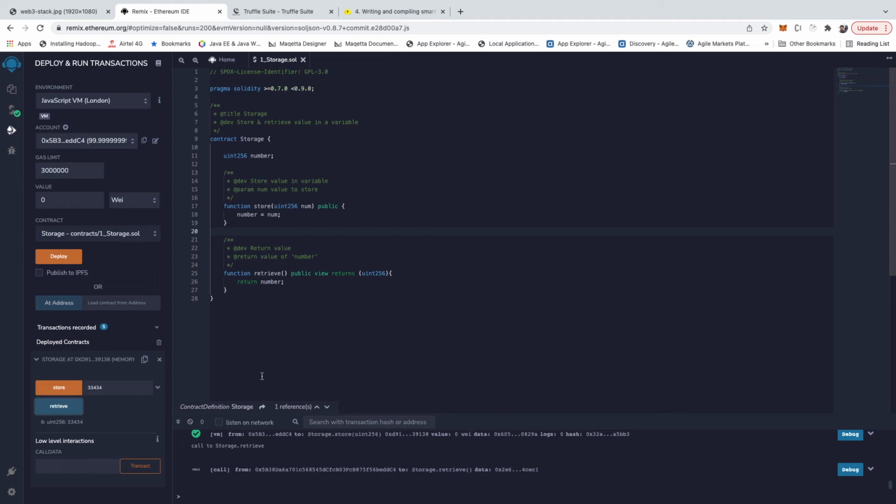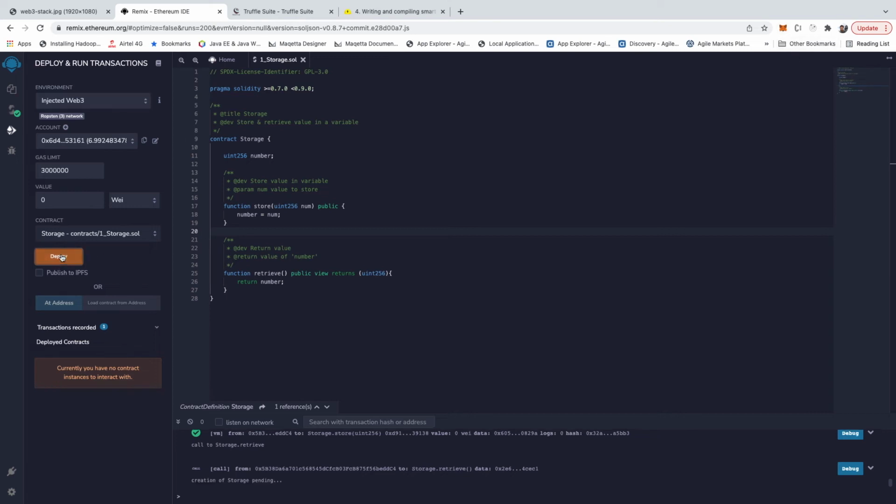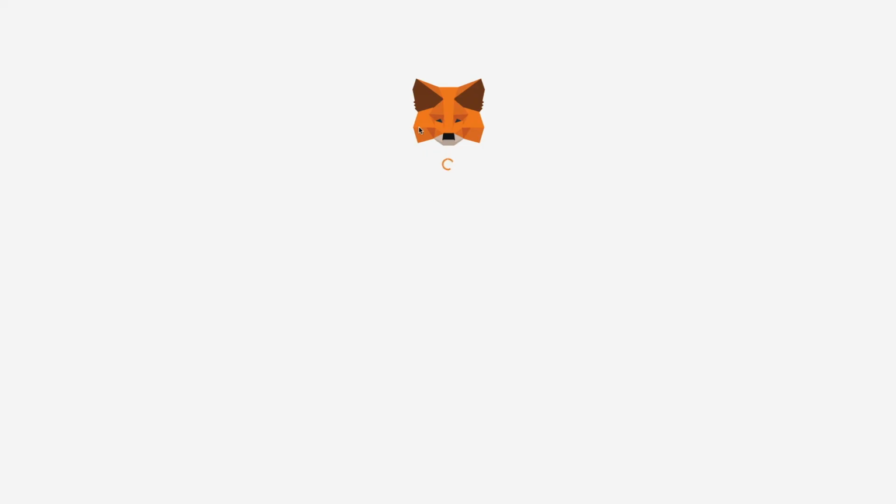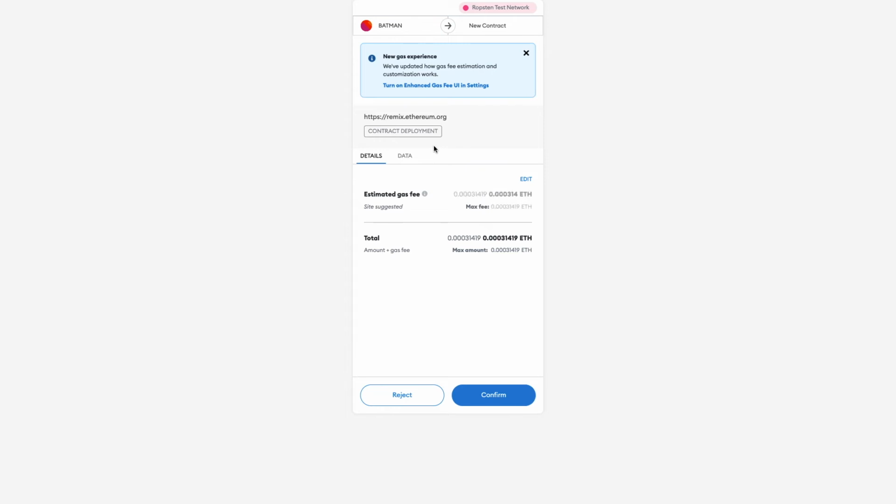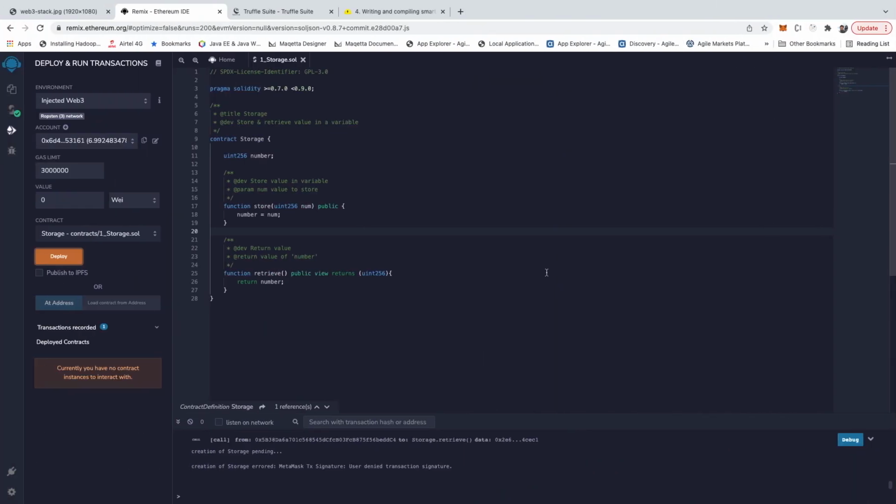And most of the beginners actually start with Remix, because you don't have to do anything. It's a web browser. You just open it and play around. And if you want to deploy it on some of the test networks, I can simply click on Injected Web3. By default, it's in Ropsten. So if I click on deploy, it's going to open MetaMask, and we will cover the topic of wallets also, but then it can deploy on the test network.